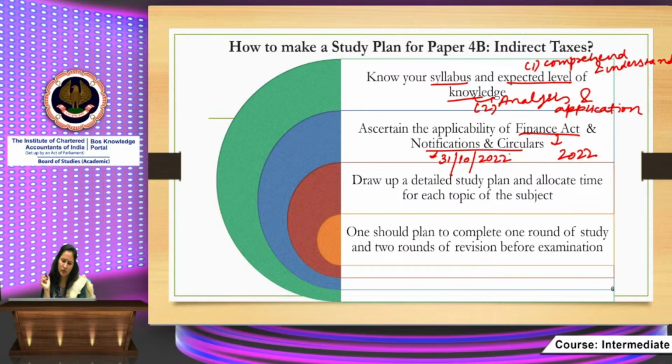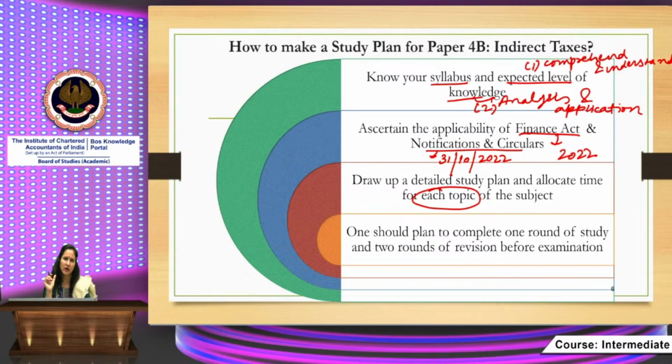Then what is important, the next step, is to draw up a detailed study plan and allocate time for each topic of the subject. See, what is important here is each topic. We at Board of Studies, friends, never recommend selective studies. Each and every topic of your syllabus is very important.